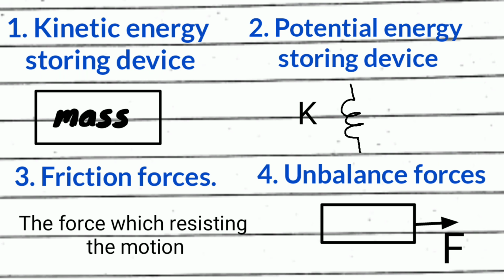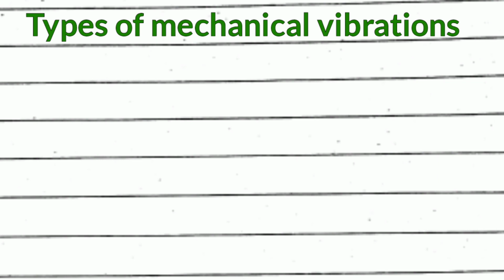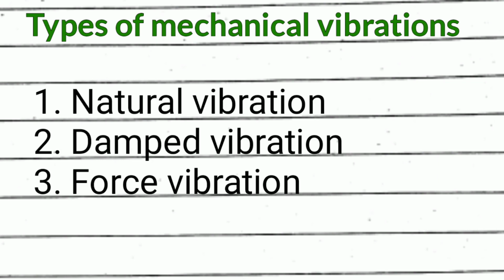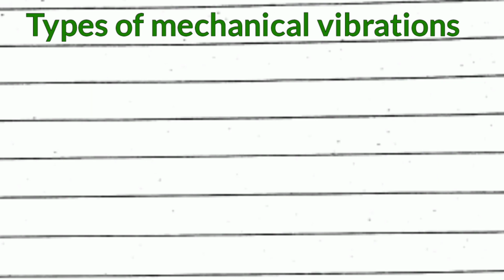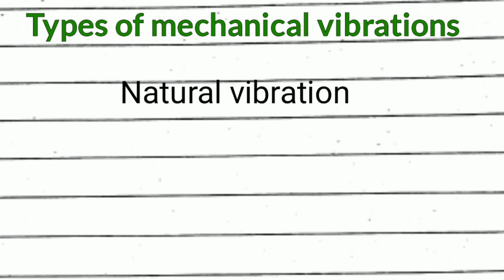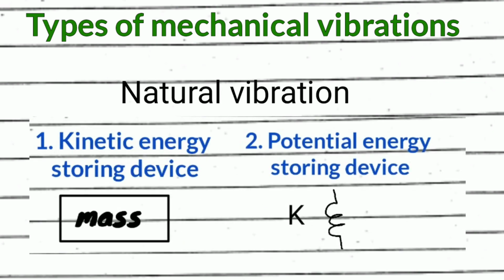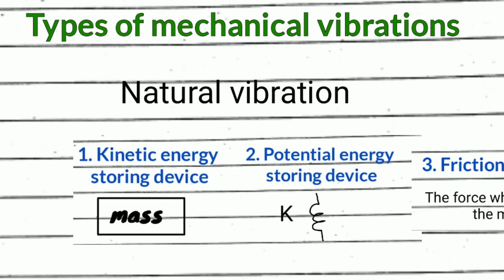Now come to the types of vibration. There are three basic types of mechanical vibration: natural vibration, damped vibration and forced vibration. If any system has these two elements, that is kinetic energy storing devices and potential energy storing devices, then the system has natural vibration.